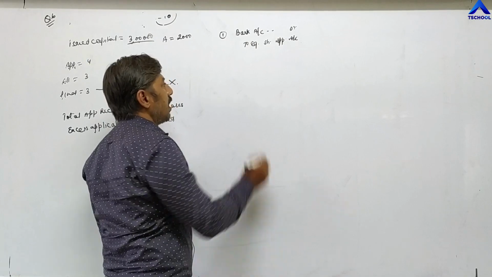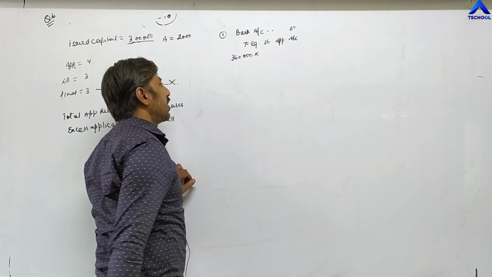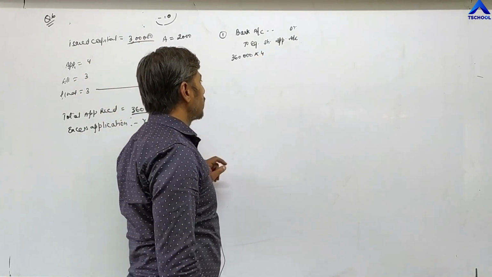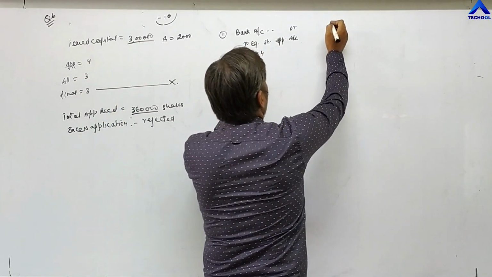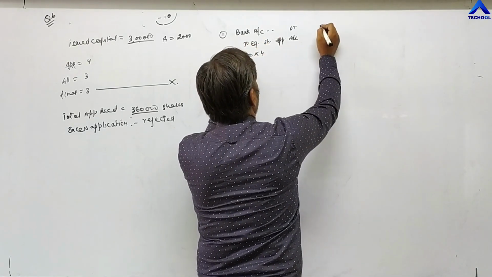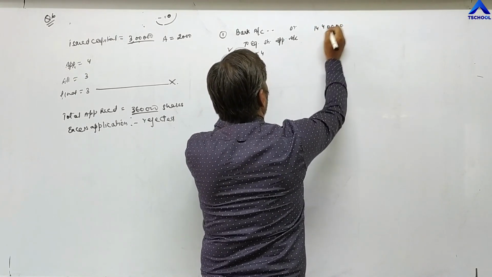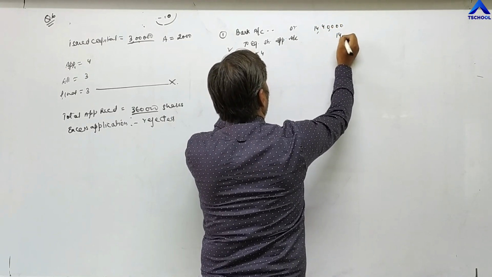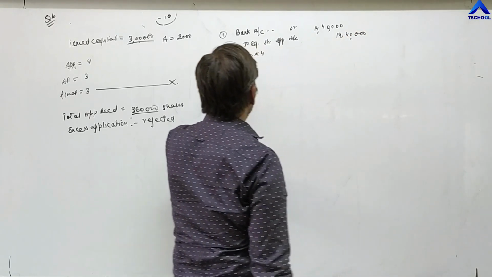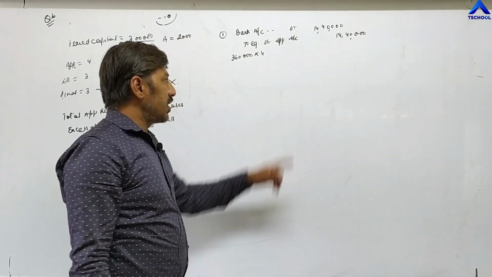Total applications the company is receiving are 3,60,000, into application value of 4 rupees. 3,60,000 into 4 is 14,40,000. The company is receiving 14,40,000 rupees at the time of application.